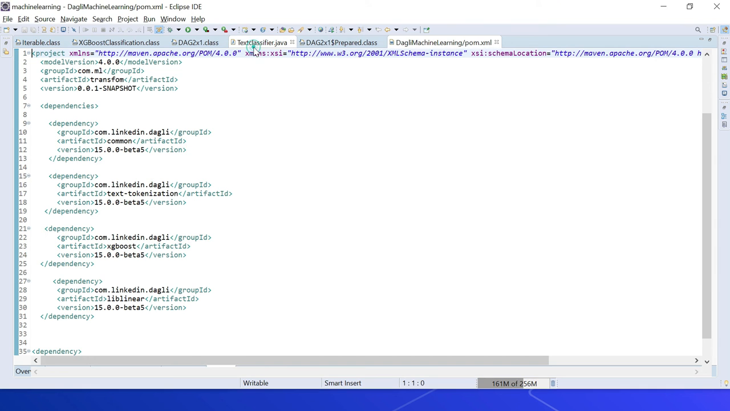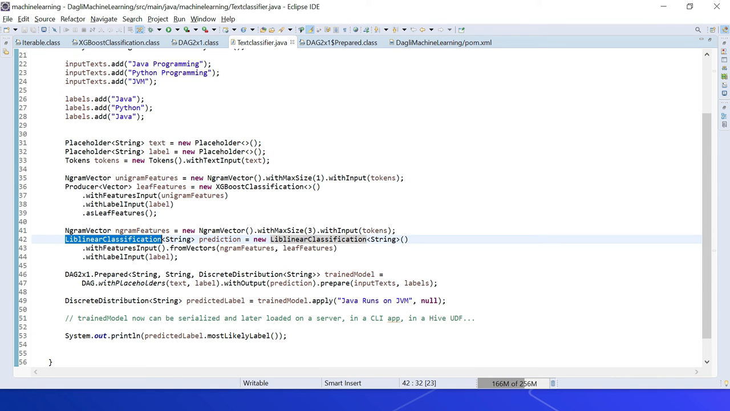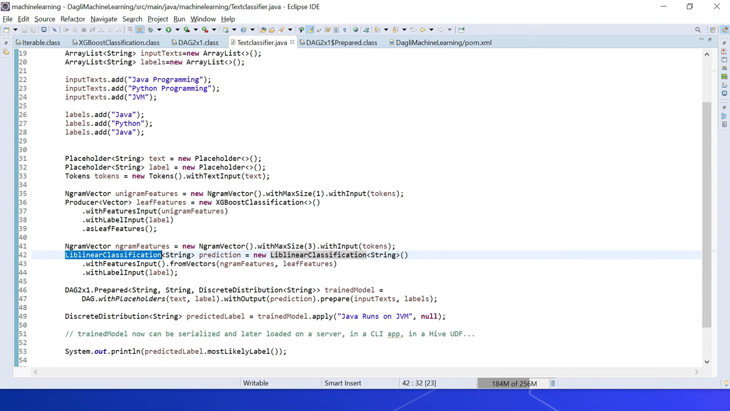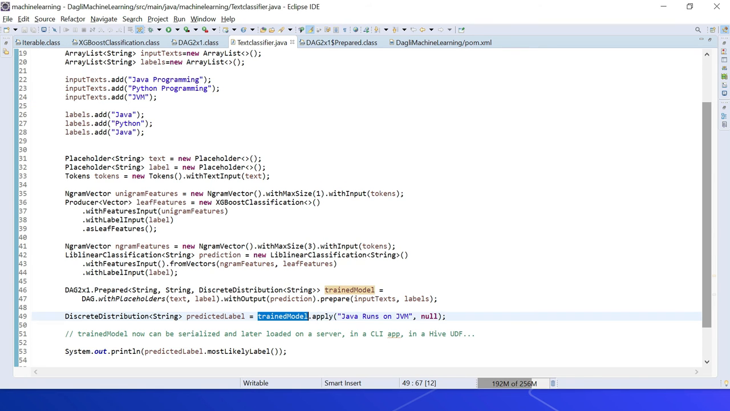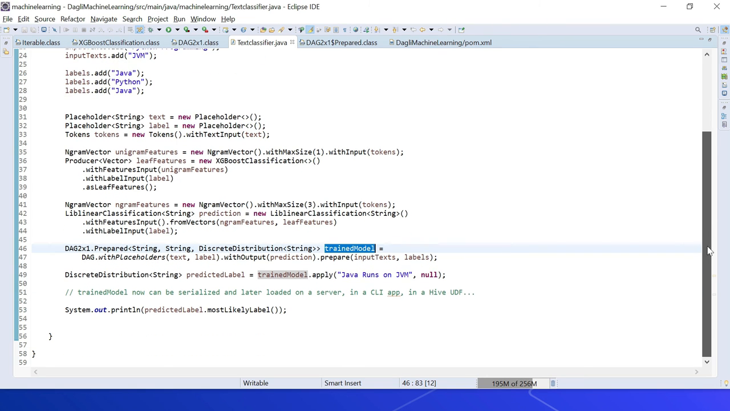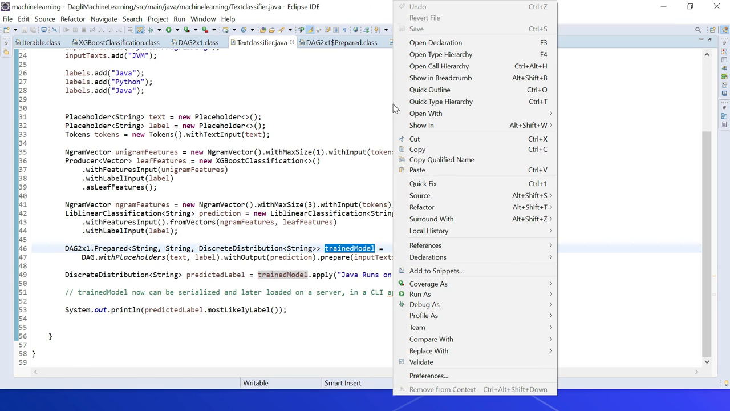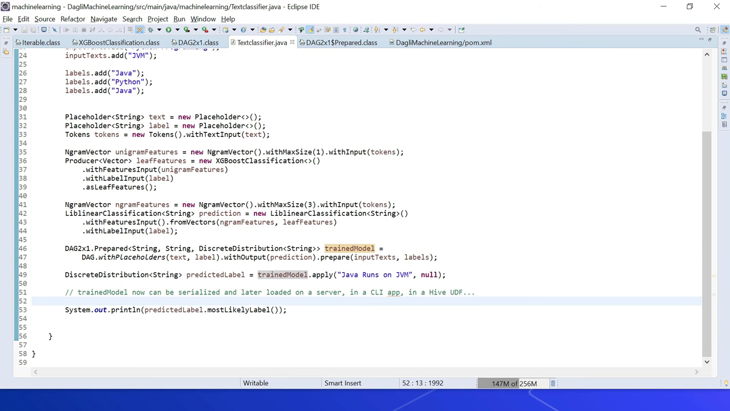Then if I go to this class TextClassifier.java, I'm just using this liblinear classification model. Here I have some input text and also the labels corresponding to that. Then using this liblinear classification model, I'm trying to classify that. Here, if you see, we are training the model. We are getting the trained model through this prepare. Then with this input text and labels, finally with the trained model, we are predicting this text. It's a very simple example, not an actual use case. If you run this, it will say which label it matches. This predicted label is the output.